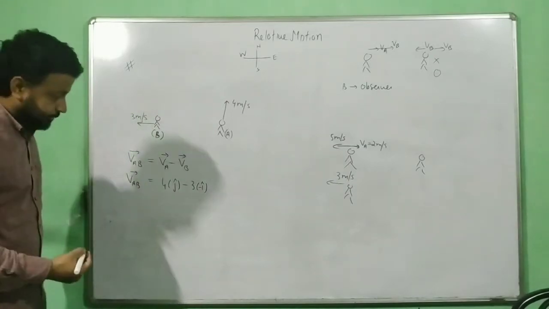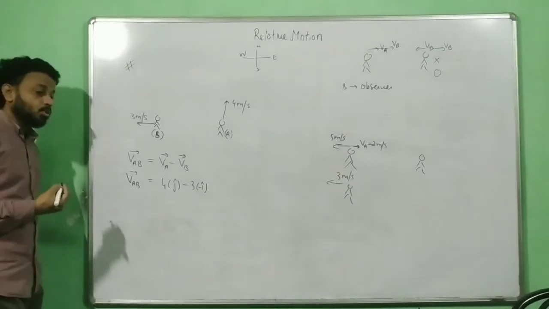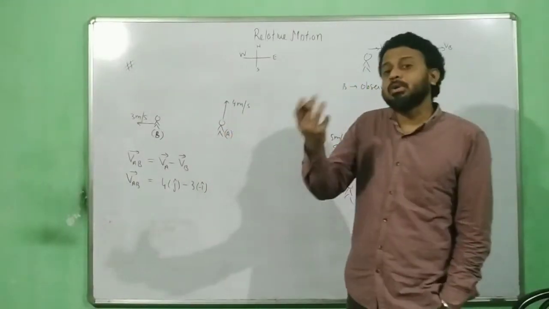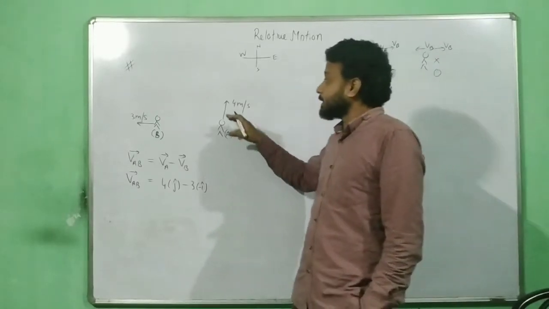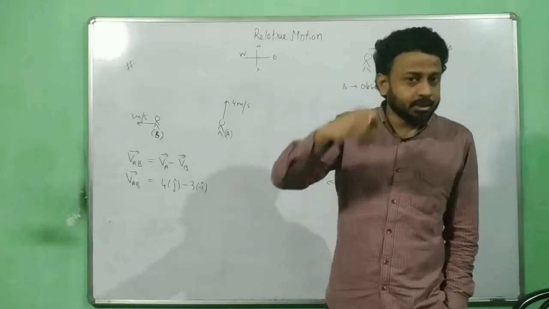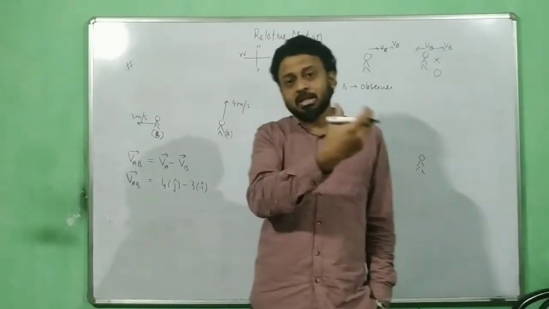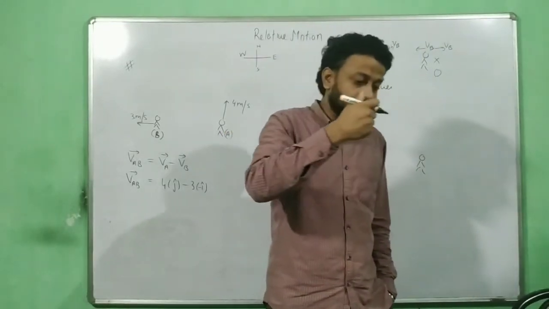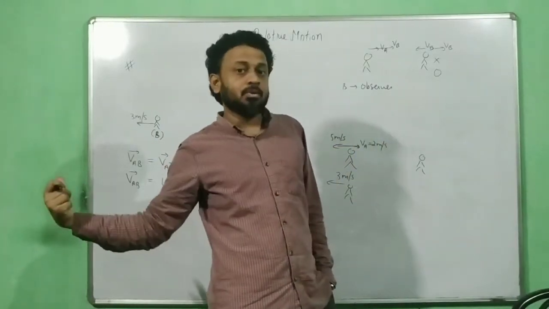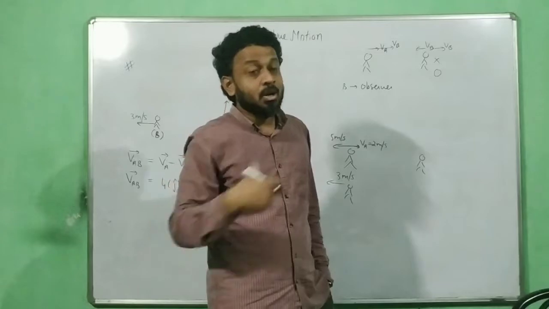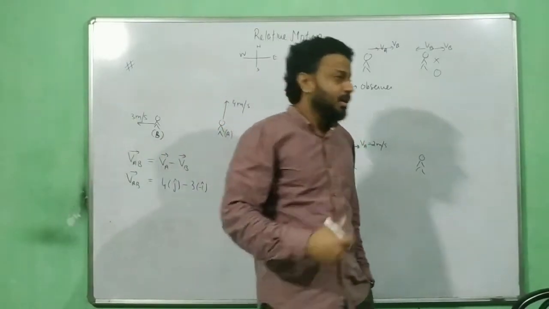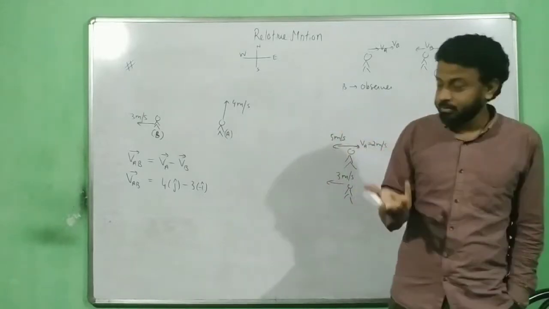Now from here, in order to know the direction of the resultant, how it will look when A watches B, obviously we are going to find the magnitude, but in which direction will it appear to move? Like for example, when I was discussing the question where you are moving in this direction with a faster velocity and you are watching a friend of yours who is chasing you with lesser velocity, when you watch your friend, he appears to move back. Here, how will it appear to move?